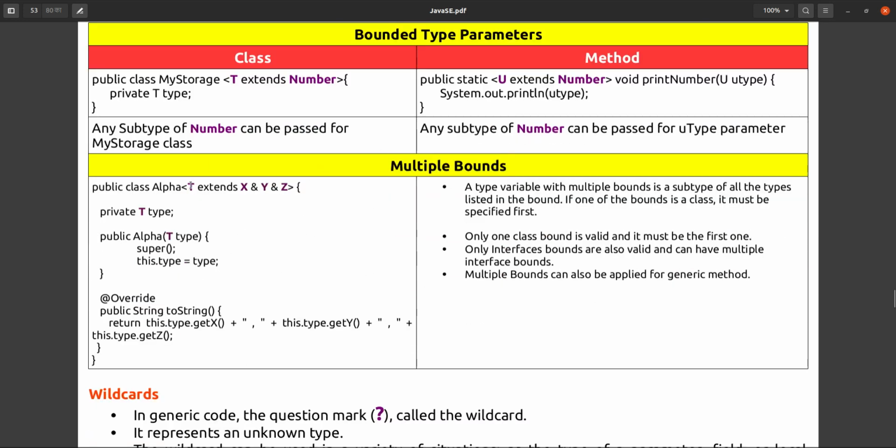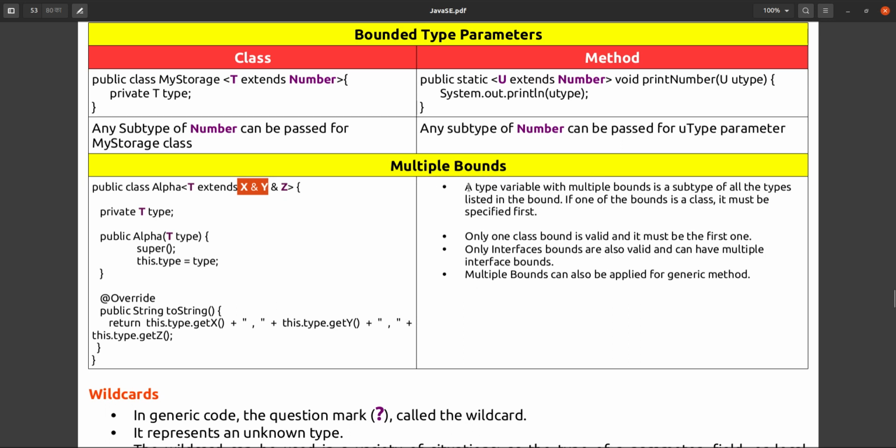So T extends X and Y and Z means you can define this Alpha class with any type for T, but the condition is that the type must be a subtype of X, Y and Z. It is not that it should be a subtype of either X or Y or Z. No, it should be a subtype of X, Y and Z, these three. So in that case you can do multiple bounds.